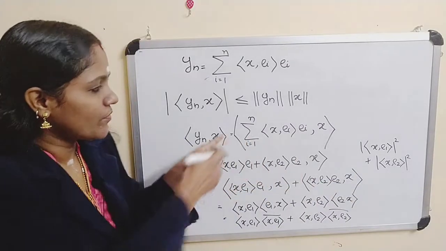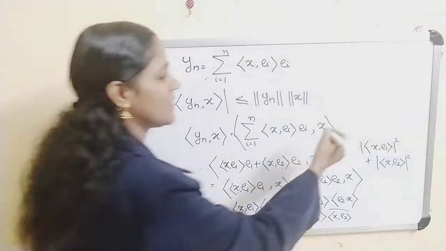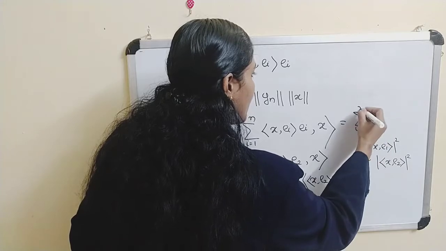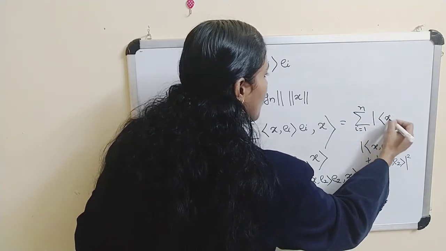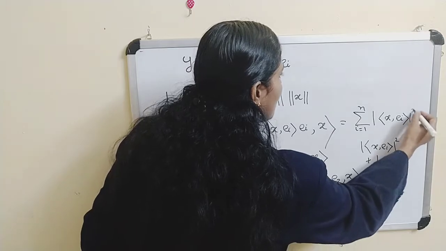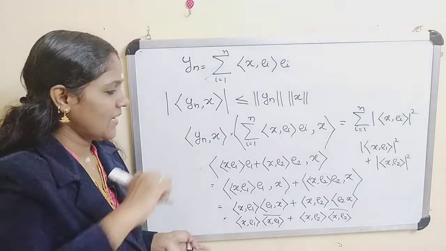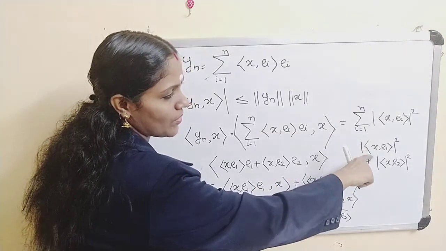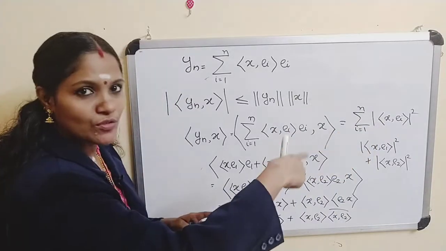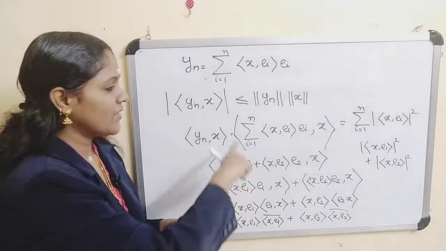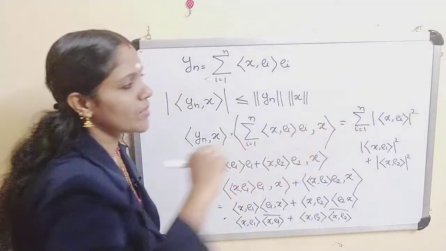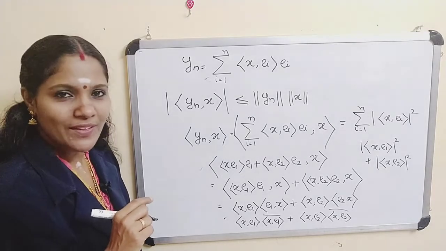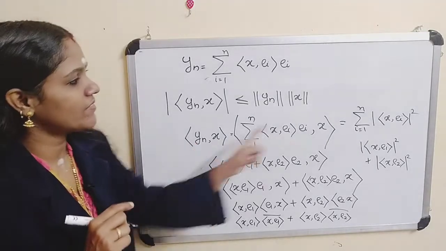Proceeding in a similar manner, if you expand this sum, we get the sum from i equal to 1 to n of the modulus of the inner product of x and e_i whole squared. Here I have taken two terms and the value is the modulus of the inner product of x and e_1 whole squared plus the modulus of the inner product of x and e_2 whole squared. With n terms, the sum is the sum from i equal to 1 to n of the modulus of the inner product of x and e_i whole squared. So our left term is this one.